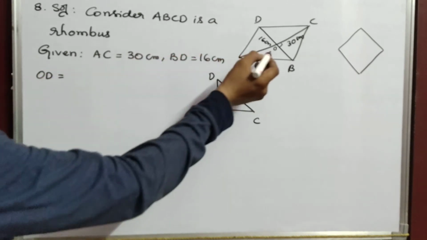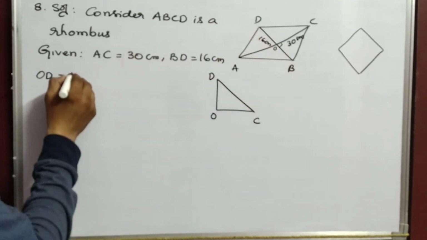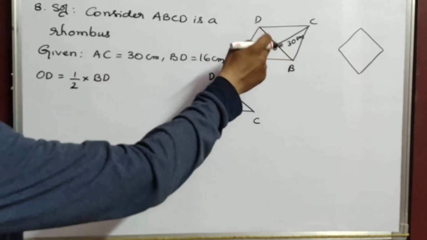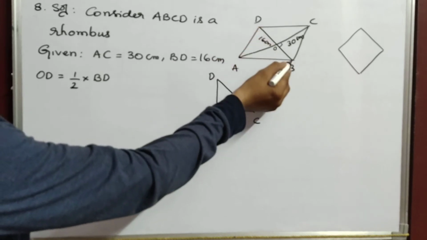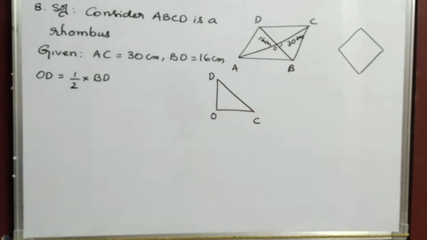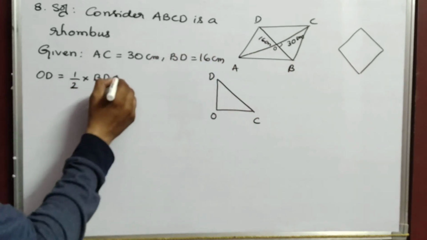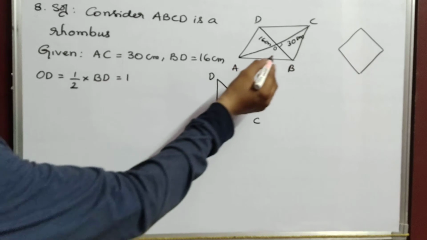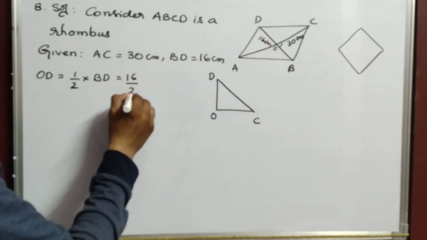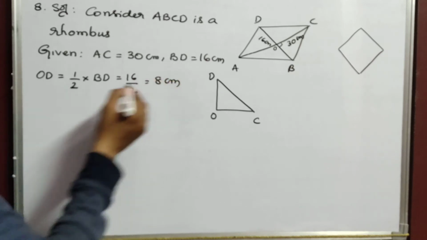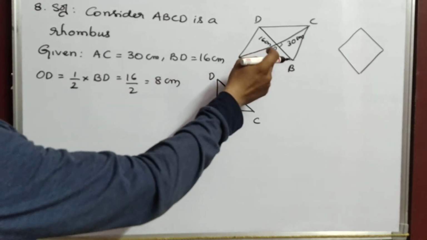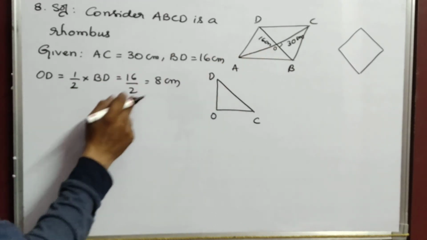OD is equal to half of BD. These two bisect each other, which means they are equal halves. That means OD and OB are equal. So 16 divided into two parts. BD is 16, so 16 by 2, that is 8 centimeters. So OD equals half of BD.